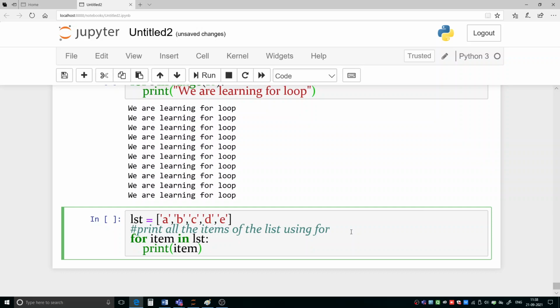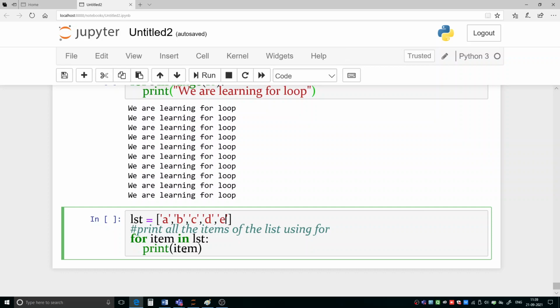Now this item represents these items. First of all, item value will become A, then item will become B, then C, then D, then E. With these values of item, what we are doing?